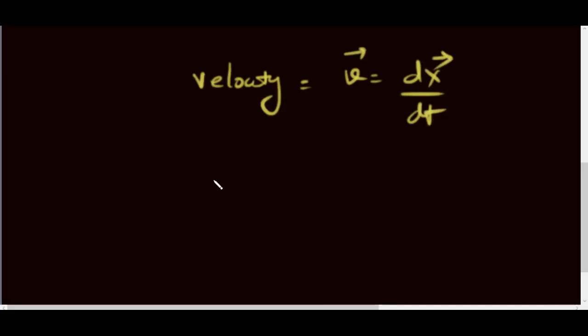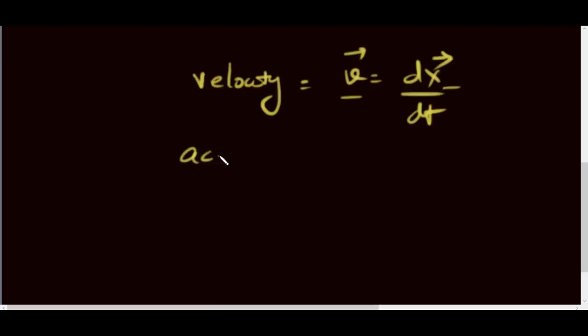So everybody knows that velocity has a relation with displacement. v would be equal to dx over dt. Okay, so these are two vectors.